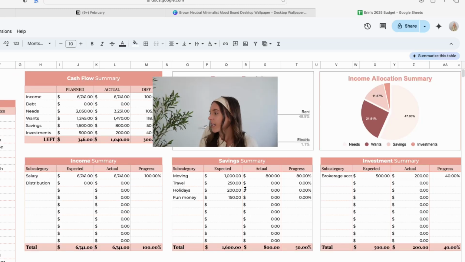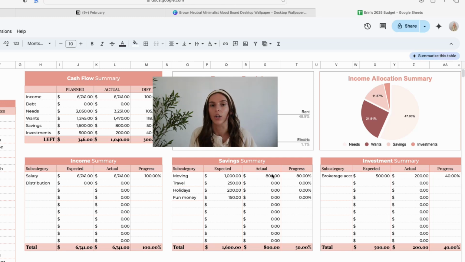And then finally, under savings and investments, these are the savings and the investments that automatically go to my savings account and my investment account every month. As you can see, so far this month, I saved $800 and I invested $200. So right now, what is automated in my financial system is $800 automatically goes into a sinking fund in my high yield savings account. That sinking fund is specifically for moving.